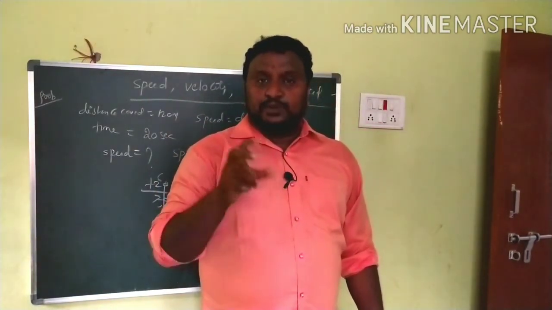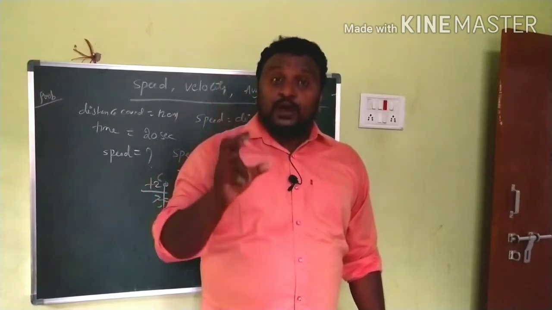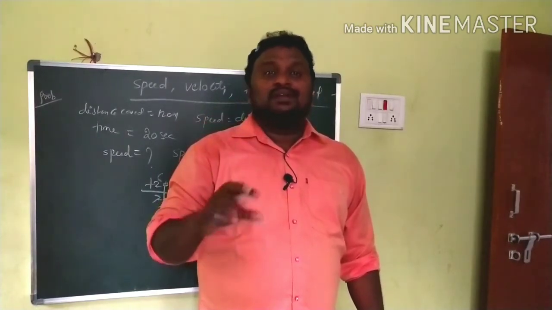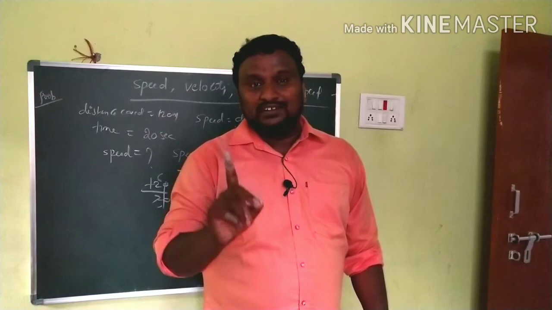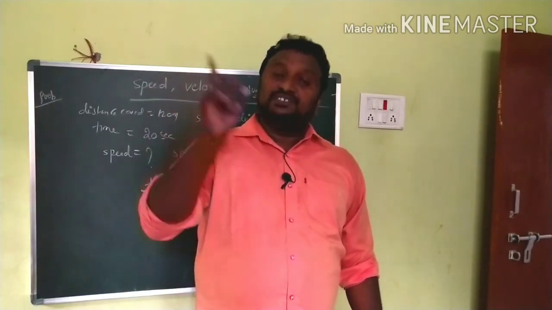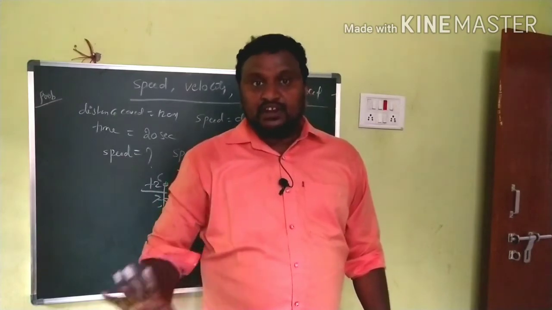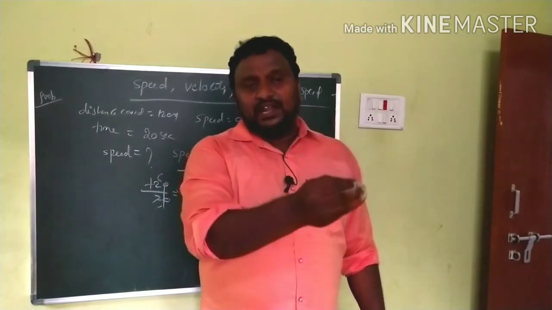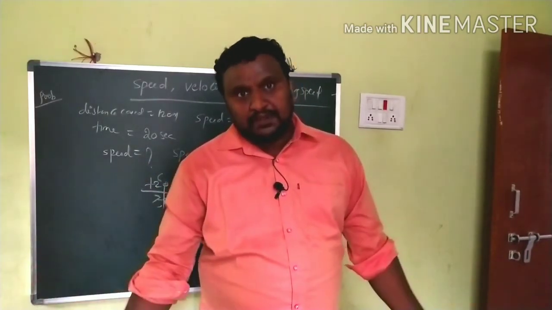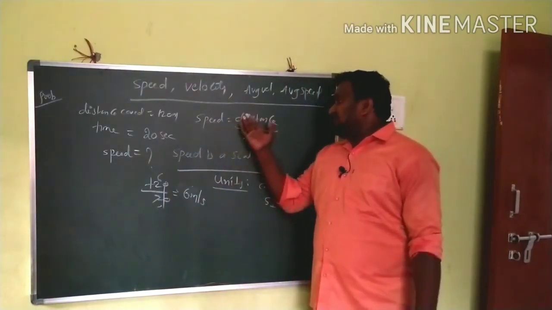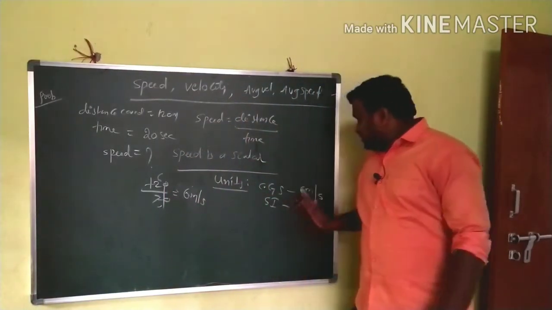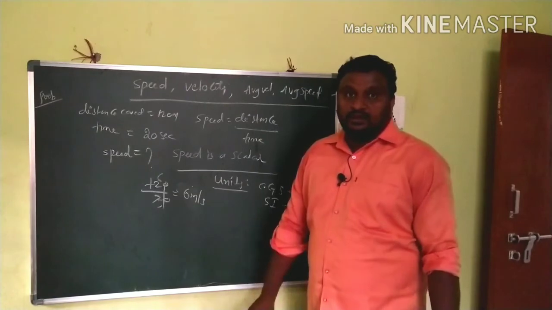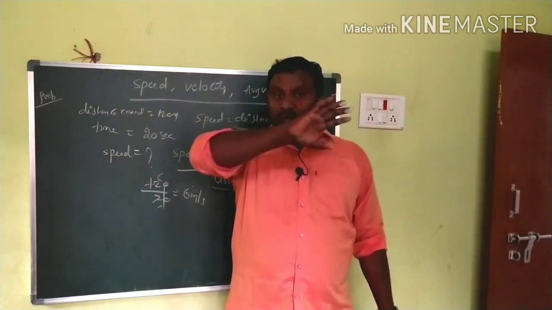What is speed? Speed means the rate of distance covered by the body or object. Generally, body means any vehicle. Don't forget that. The rate of distance covered by the body in a particular time is called speed. The formula is distance by time. Units are centimeter per second in CGS and meter per second in SI. Clear? Speed is a scalar quantity, it has no direction.